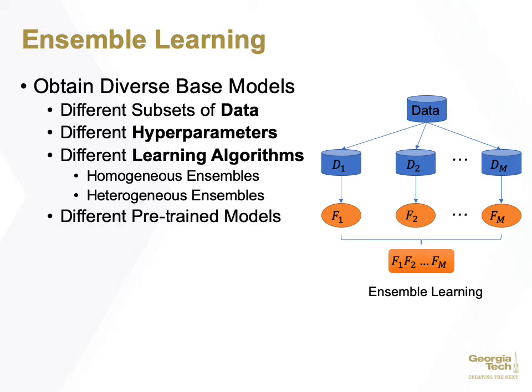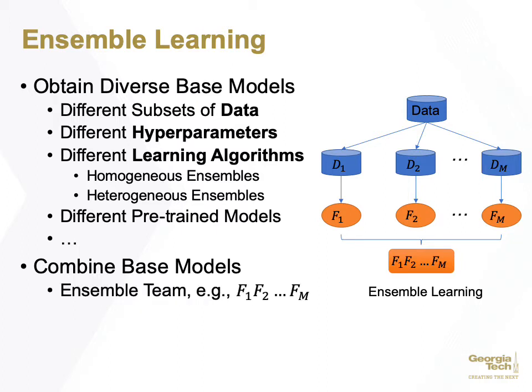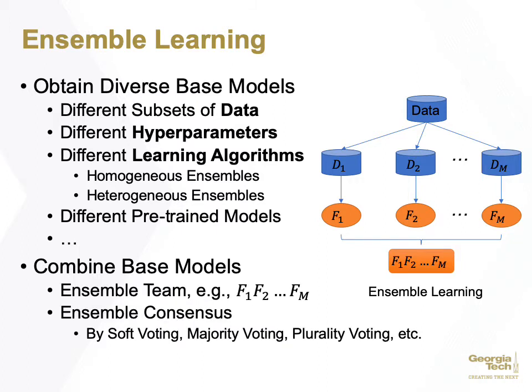Of course, we can also use different pre-trained models to form an ensemble. Then, we need to combine these base models together to form an ensemble team, such as the ensemble with all the M base models. Then, we need to perform ensemble consensus by using soft voting, majority voting, or plural voting, etc.